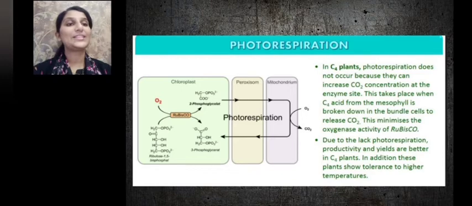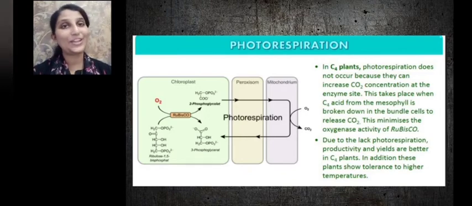This takes place when C4 acid from the mesophyll is broken down in the bundle sheath cells to release carbon dioxide. This minimizes the tendency of rubisco to bind to oxygen. So the oxygenase activity of rubisco is minimized. Due to lack of photorespiration, the productivity is increased. We learned that C4 plants lack photorespiration and also have greater productivity of biomass.